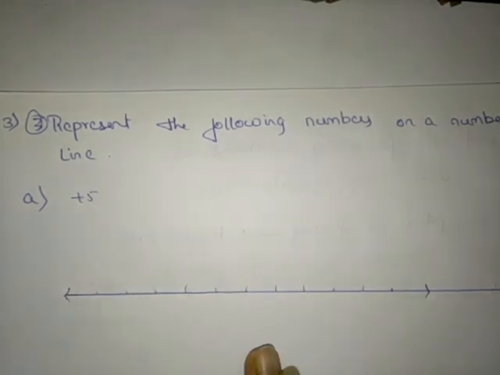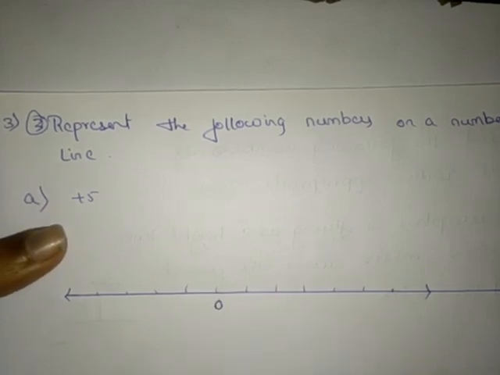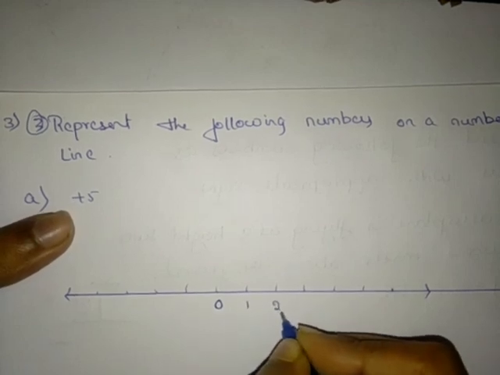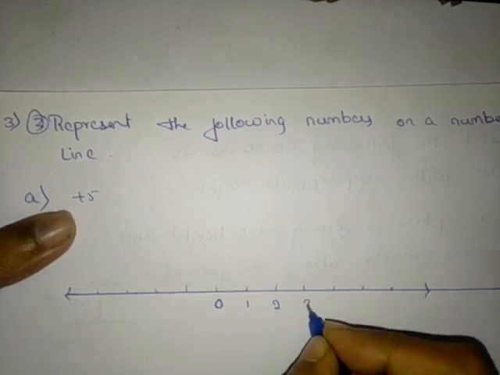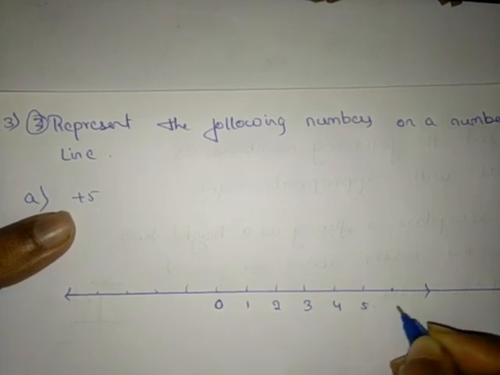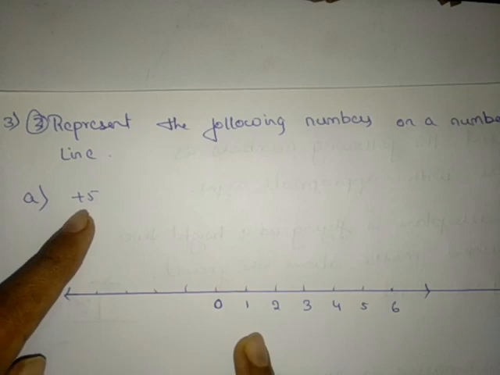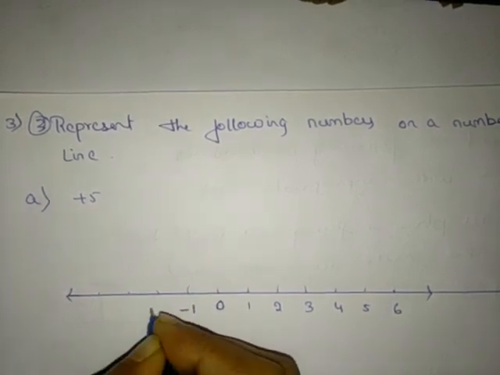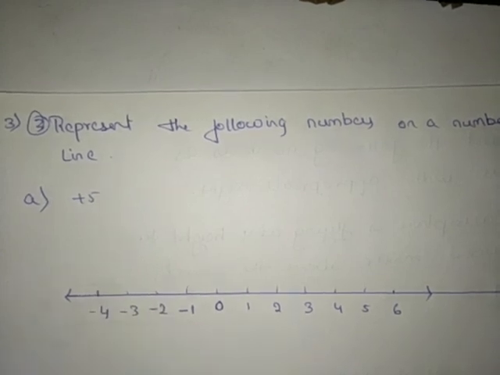We'll take 0 somewhere here. Here I'm going to take the 0. Then plus 5 means positive numbers, and they will always be to the right of the 0, isn't it? So 1, 2, 3, 4, 5 and 6. And here they have asked us to mark plus 5 on the number line, right? The number line will also have negative numbers on the left.